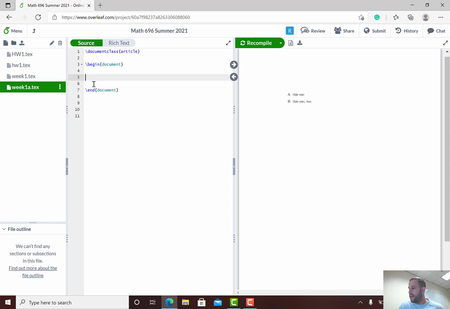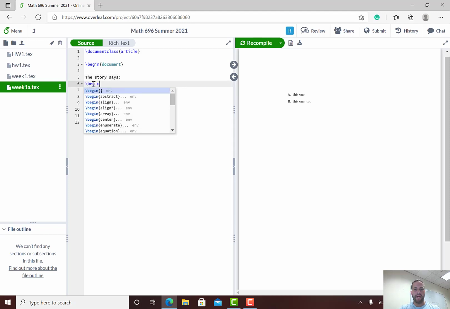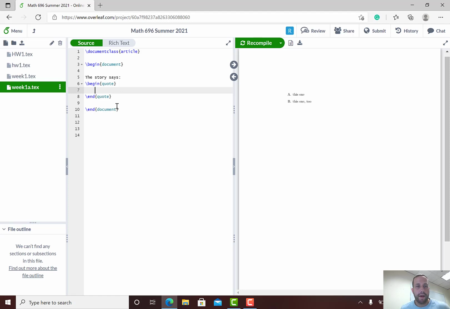Okay, I just got up to get an anthology of short stories. This is just a passage from The Other Woman by Sherwood Anderson, a short story. So the story says, begin quote. Okay, when I press enter, ShareLaTeX puts that there for you, or for me. If you didn't have ShareLaTeX, you'd have to write it. But anyways, so now it would be something like,